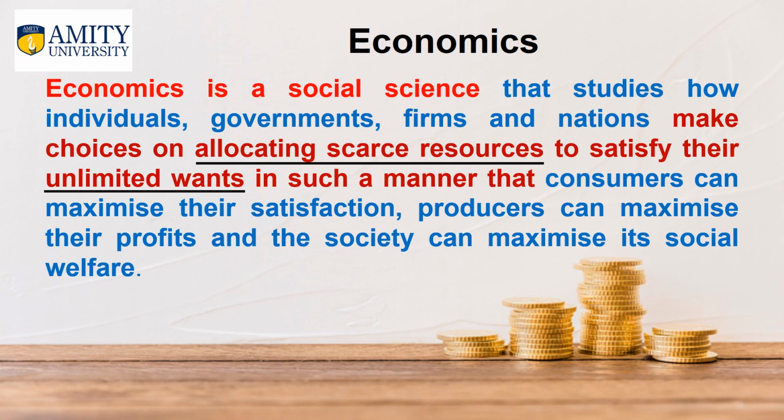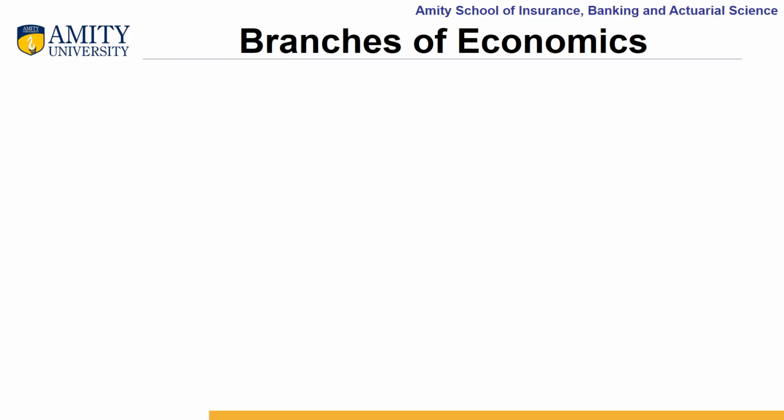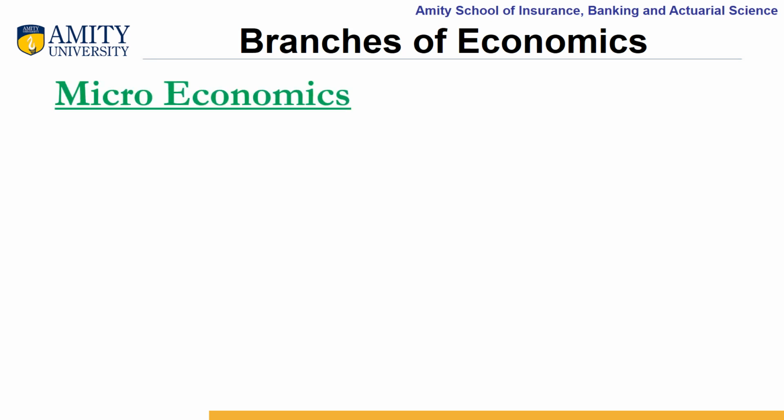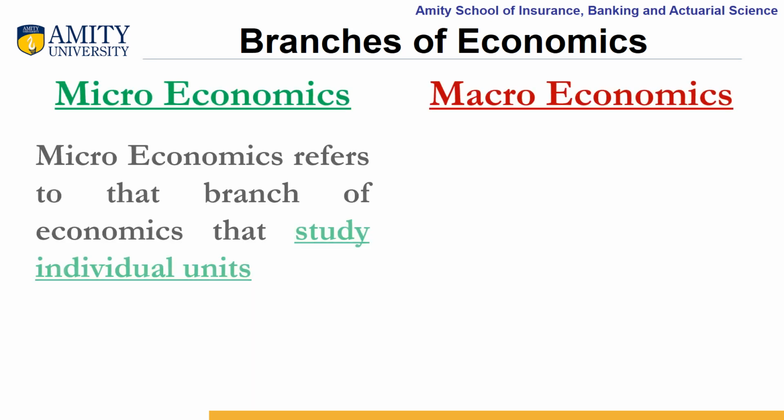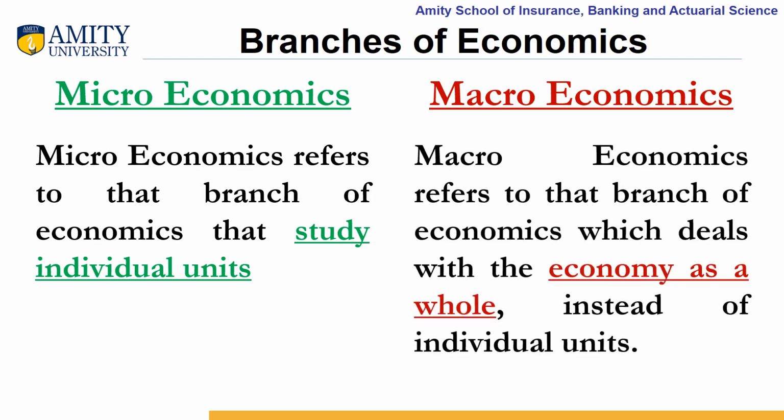So consumers would like to maximize their satisfaction, producers would like to maximize their profits, and the society would like to maximize its social welfare. The study of economics can be divided into two different branches: microeconomics and macroeconomics. Microeconomics refers to that branch of economics that studies individual units, whereas macroeconomics refers to that branch which deals with the economy as a whole instead of individual units.